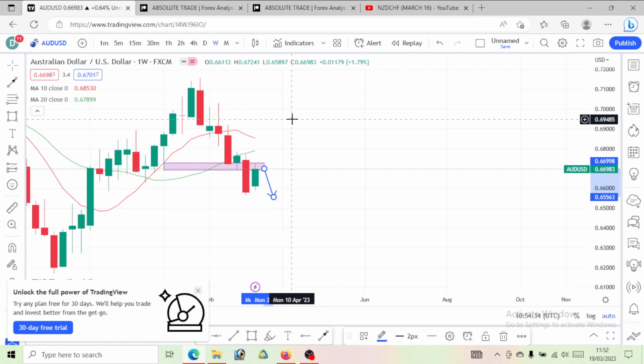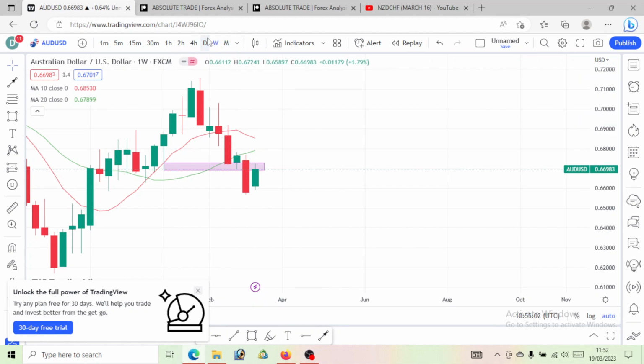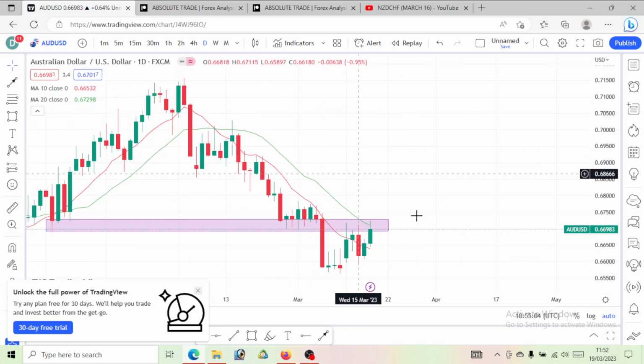Now, when you combine it with the fundamental aspect of the news we'll be expecting, especially Wednesday, Thursday, Friday, we will be expecting major news on the USD. With this news, I expect DXY, or the USD index, to see a good amount of a bullish move. If you get a bullish move on DXY, I expect any other pairs against the USD to drop. So if DXY sees a good amount of a bullish move, AUD USD, which we are trading, will actually give us a drop.